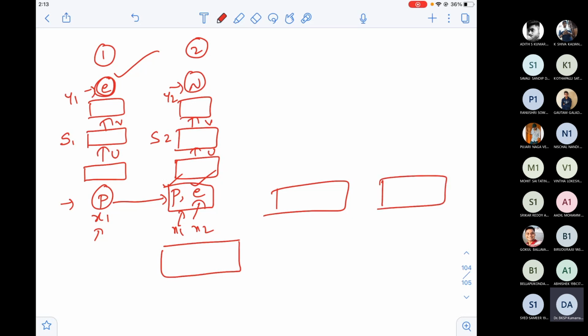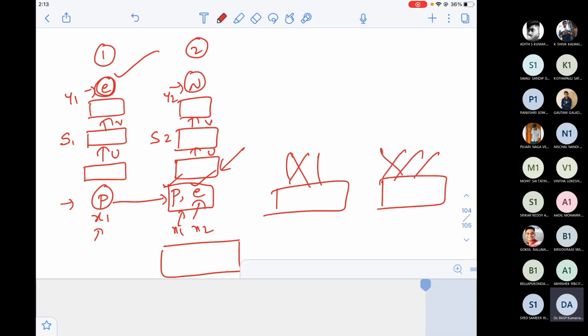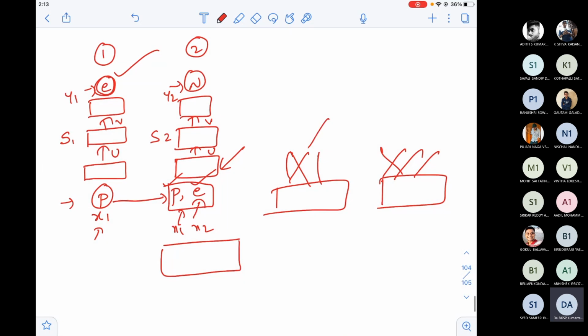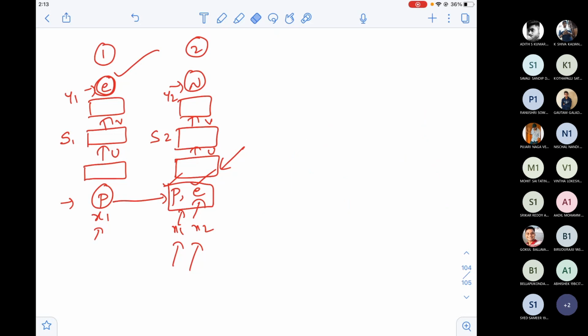So when you have a different set of input neurons, the connections that you make will also vary. That means you cannot use the weights that you used here, and the weights that you used here cannot be reused here. That is the reason this approach is also not correct. X1, X2, passing different inputs to the architecture is also not at all good. These are all things we have discussed in the last class.